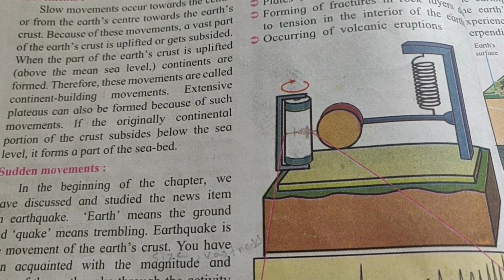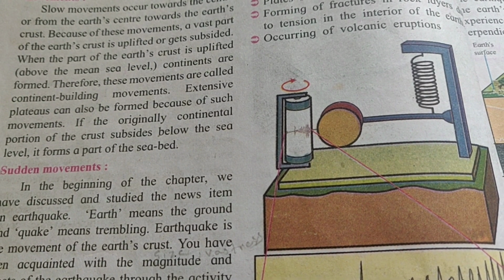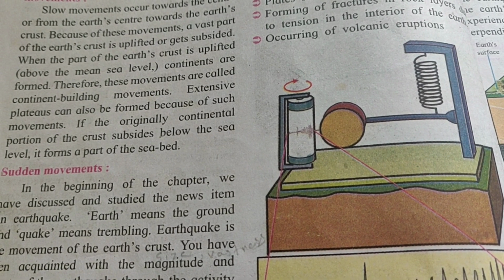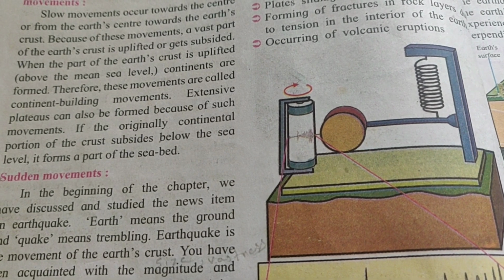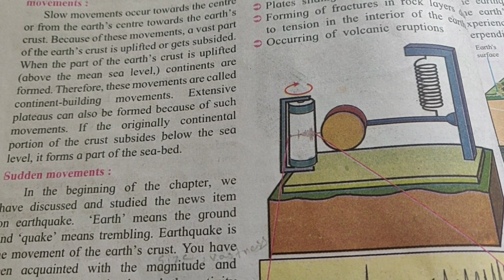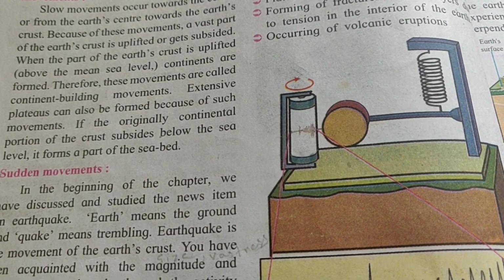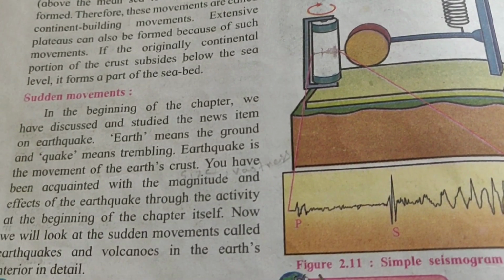If the originally continental portion of the crust subsides below the sea level, it forms a part of the seabed. If that continental portion of the crust is going to go down below the sea level, that portion will be given the name seabed.